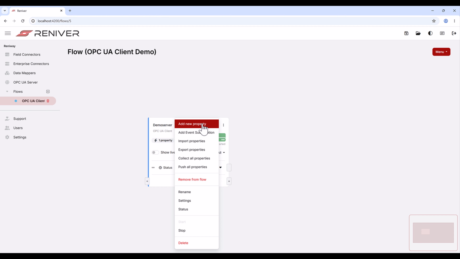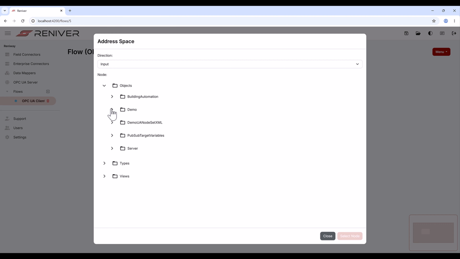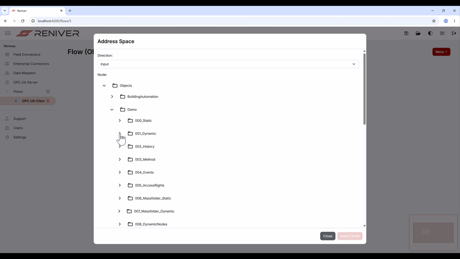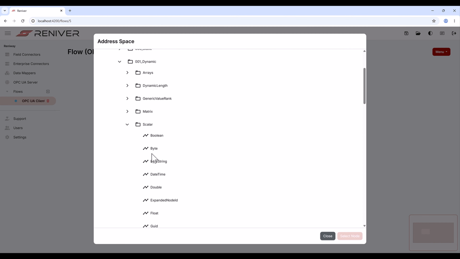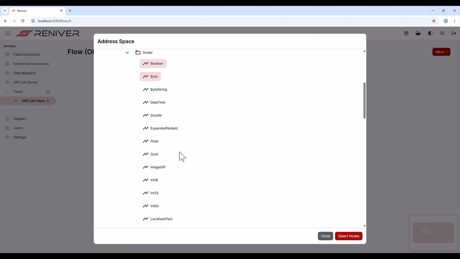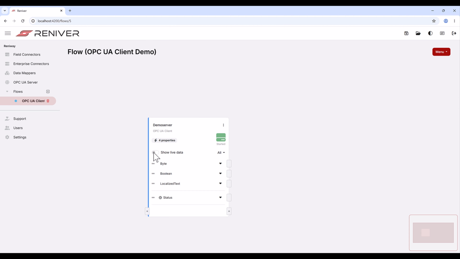We can now browse the server's address space and choose which nodes we want to monitor. First, we subscribe to simple variables. These are scalar values, such as numbers, booleans, or strings. Once the variables are added, Reniway Edge receives live updates from the demo server.